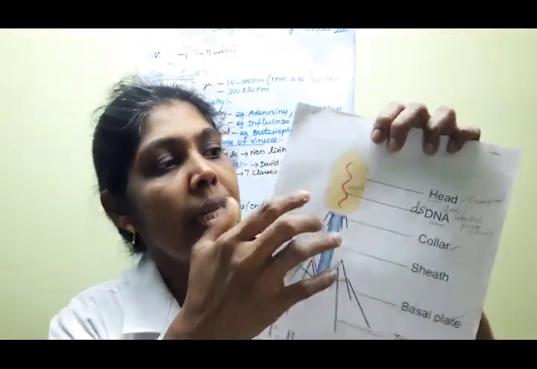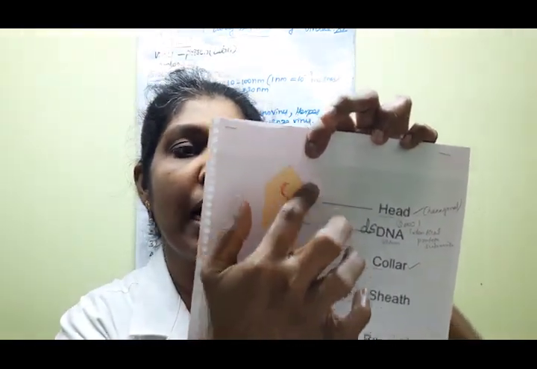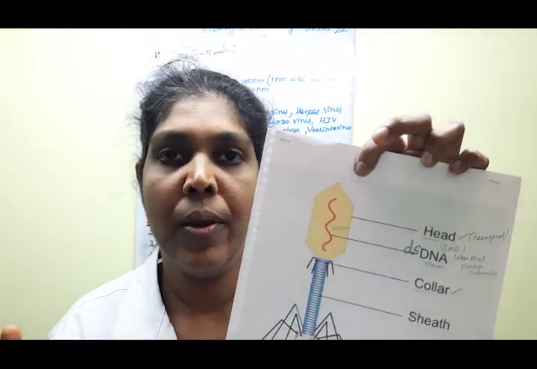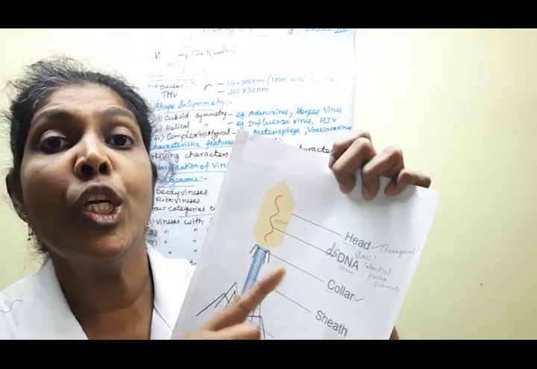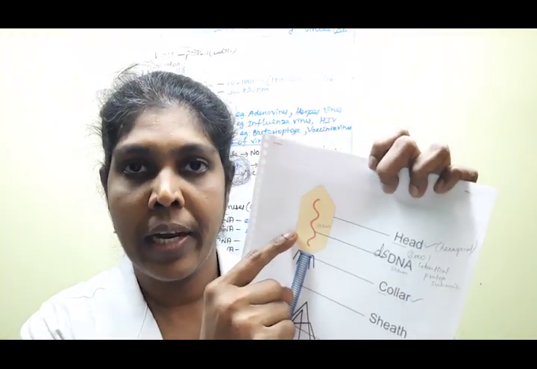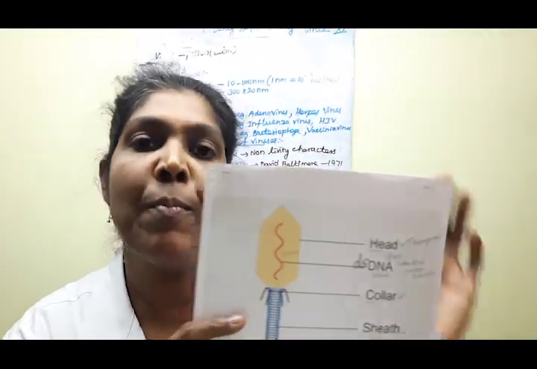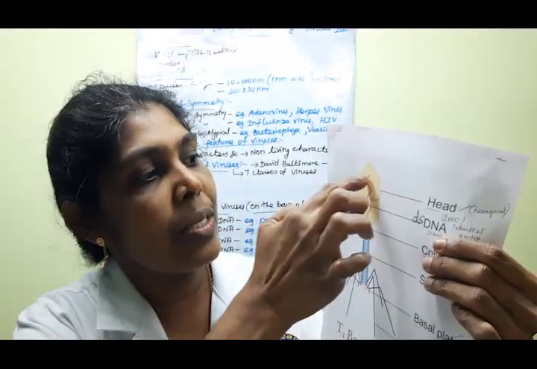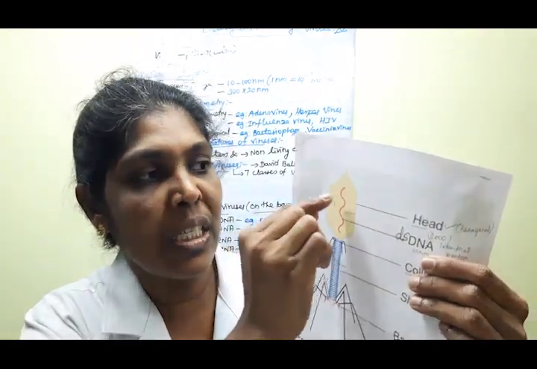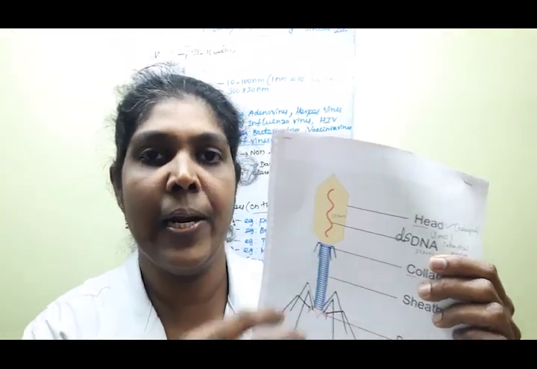Clear? Yes. Then the next one: this is the head region. It is hexagonal in shape. Here there are around 2000 identical protein subunits made in this area. Clear? Then inside there is a double-stranded DNA molecule. This double-stranded DNA molecule is about 50 mm, and the DNA strand is tightly packed inside the head region.